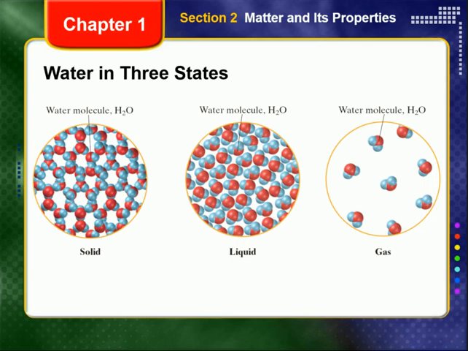Melting, the change from solid to liquid, is an example of a change of state. Boiling is a change of state from liquid to gas. Freezing, the opposite of melting, is the change from a liquid to a solid. A change of state does not affect the identity of the substance. For example, when ice melts to liquid water and when liquid water boils to form water vapor, the same substance, water, is still present. The water is simply changed in state, but it does not turn into a different compound. Only the distances and interactions between the particles that make up water have changed.